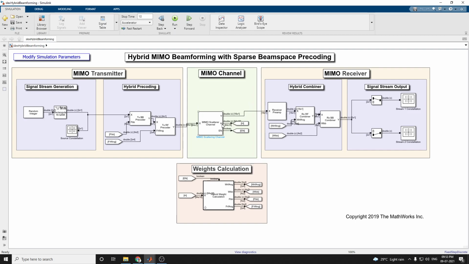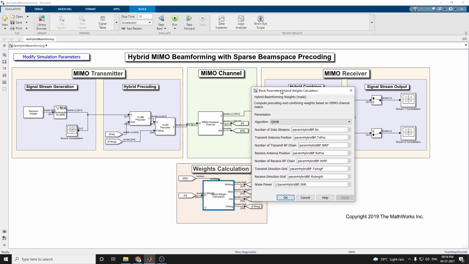And then there is the hybrid beamforming weight computation block. In this block we assume the channel matrix is known, and it provides both the QSHB, the quantized sparse hybrid beamforming algorithm, and the hybrid beamforming with peak search algorithm. Using this block we can find the weight calculation. Double click on it. This block is used to compute precoding and combining weights based on the MIMO channel, and it is done by the weight calculation block.